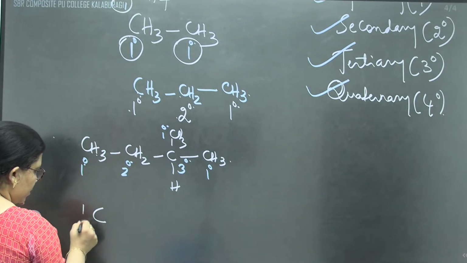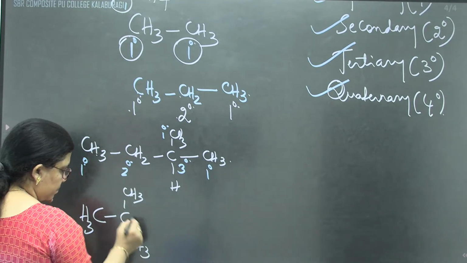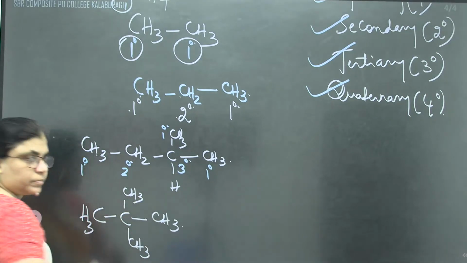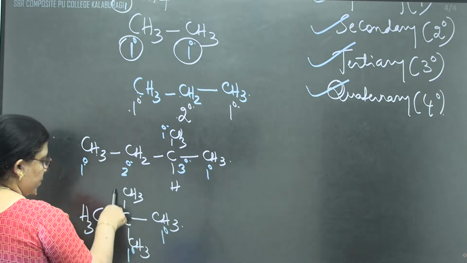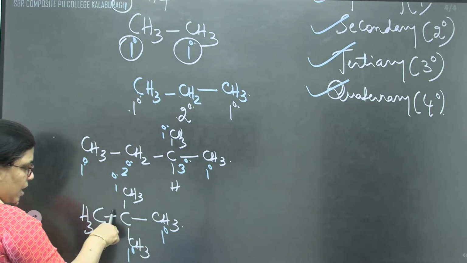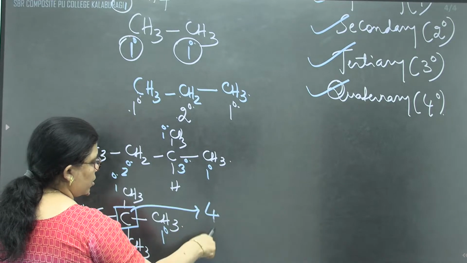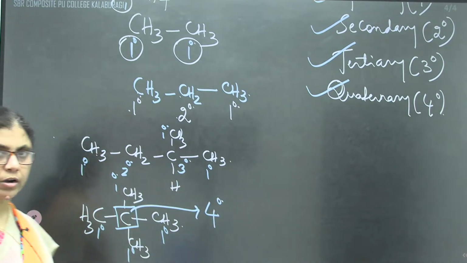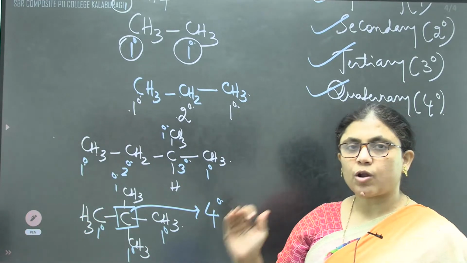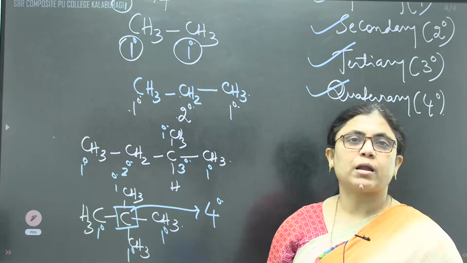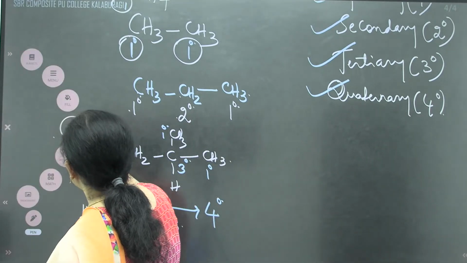I'll write one more example: CH3, CH3, CH3, CH3. All terminals are primary, as I said already. Primary, primary, and primary. This center carbon atom is surrounded on all sides by carbon, that's why this is quaternary. That means primary carbon atoms are those which are surrounded by at least one carbon or no carbon. They are called primary carbon atoms.